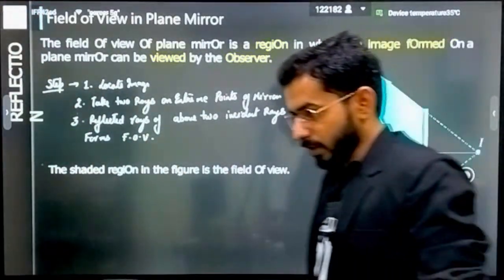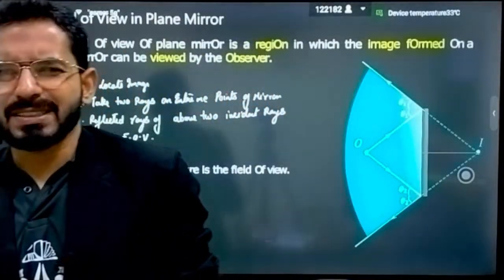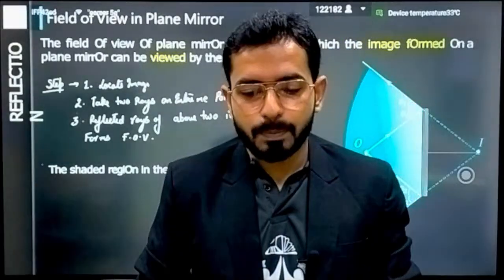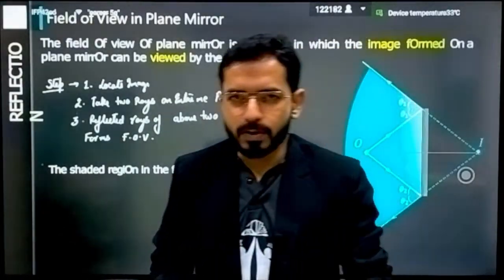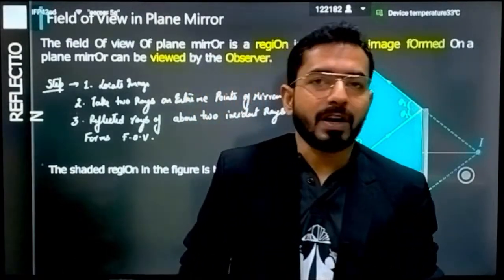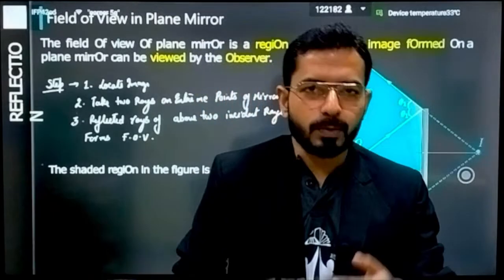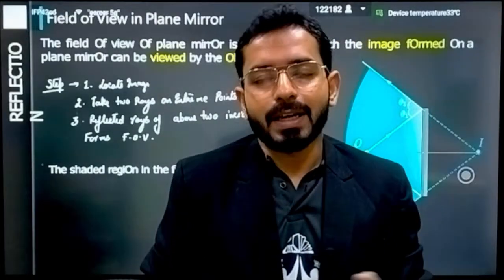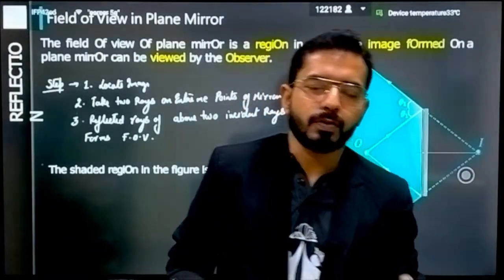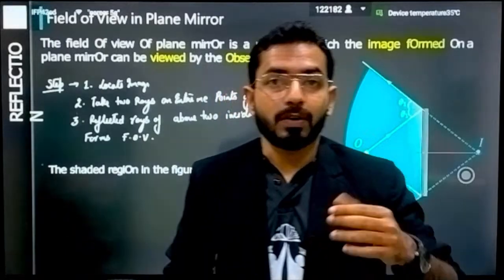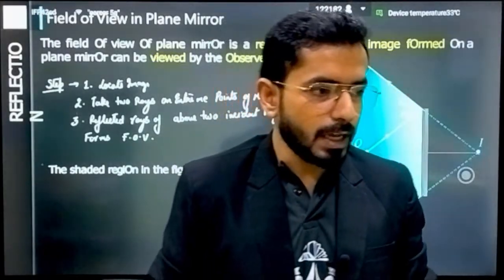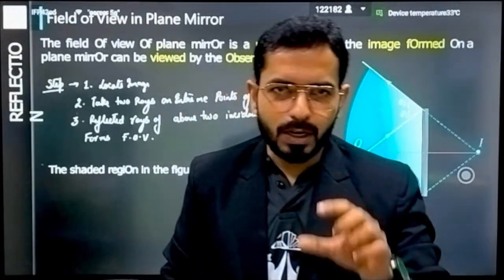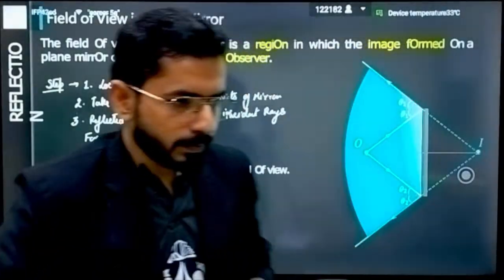Now the next kind of question that you will be having is from field of view. What is field of view? I have told you about the image formation, how image is formed in a plane mirror. Let's suppose why field of view is a requirement. If the length of the mirror is shortened, then questions can be asked: what will be the range so that you can watch the image of the object that you are having. These kinds of scenarios are generated only in the cases of small mirrors, small length of mirrors.